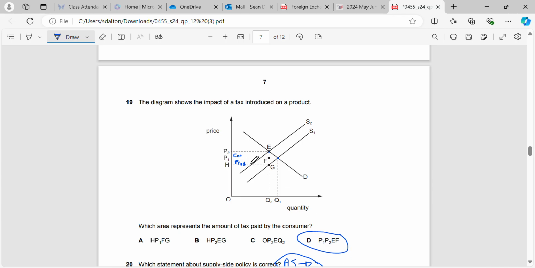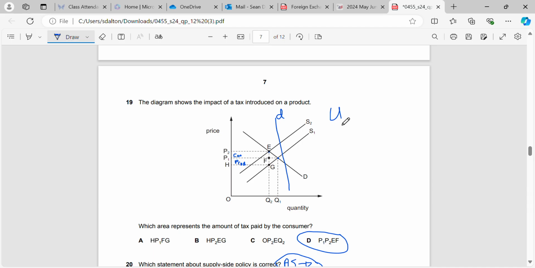And this is about as easy of the diagrams they can give you, where they're not asking about elasticity effects, etc. The producer burden for the tax would be down below here. So this is essentially what the producer is losing, and this is the extra money that the consumer has to pay because of the tax. And like I said, the amount they can pass on depends on the elasticity. So if it is highly inelastic, for example, like this, then the amount of tax that would be passed on would be much different. Okay, you can look over them.